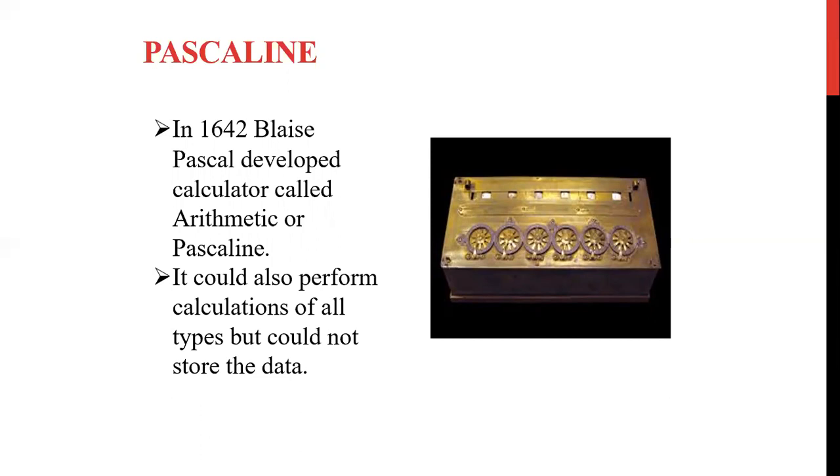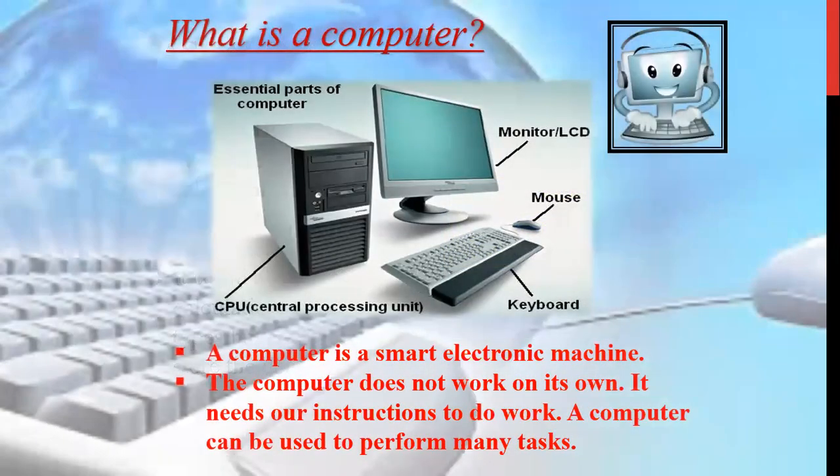And after that, as the years passed by, many inventions were done by various mathematicians and great personalities. And then came the computer. We all know a computer is a smart machine which consists of main parts like the monitor, mouse, keyboard, and CPU, the central processing unit.